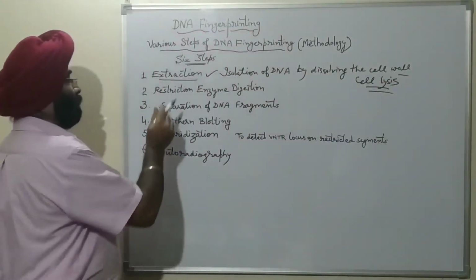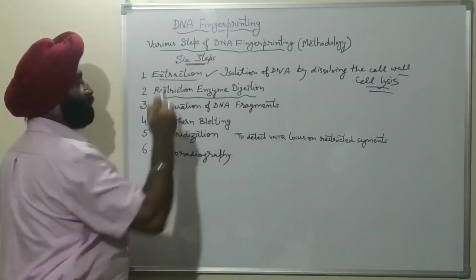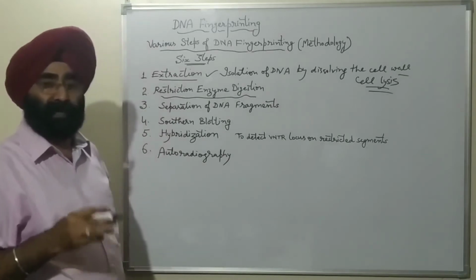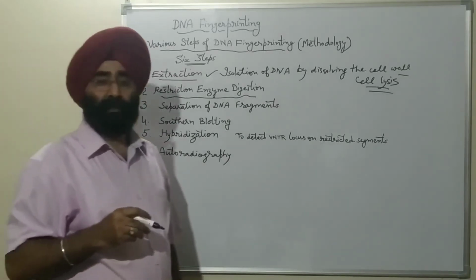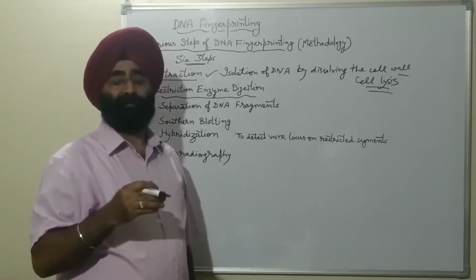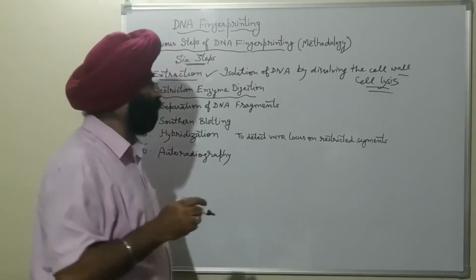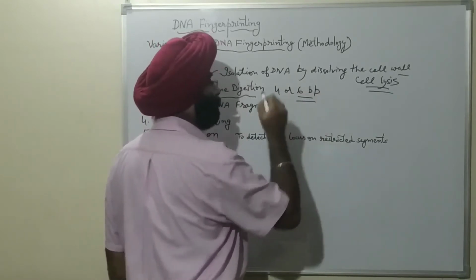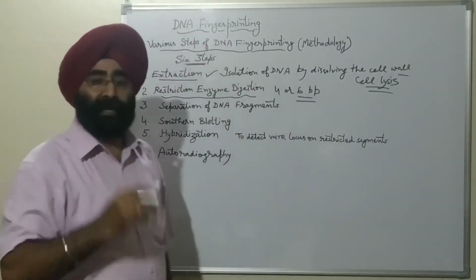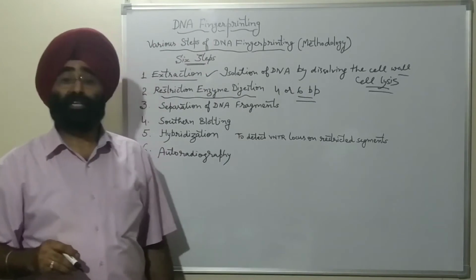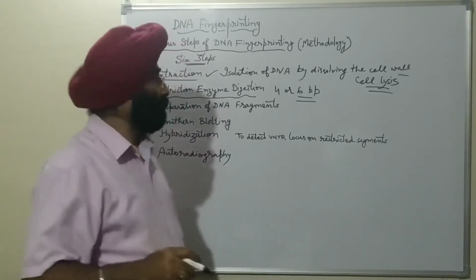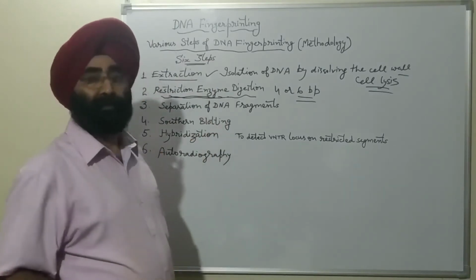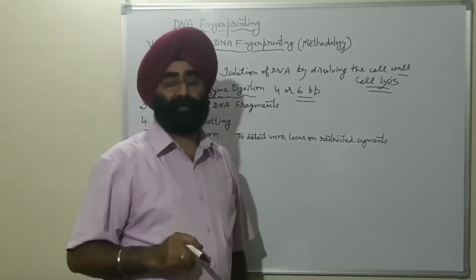And now the restriction enzyme digestion. The second step is restriction enzyme digestion. We take restriction enzymes, endonucleases, which cut the DNA at 4 or 6 base pairs at specific sites, called restriction sites. So restriction enzymes are used to cut the DNA at restriction sites.